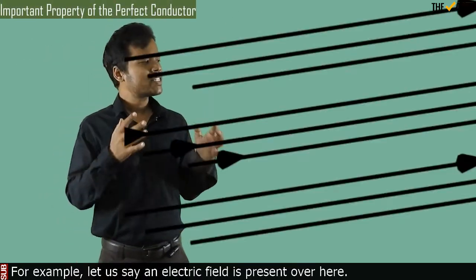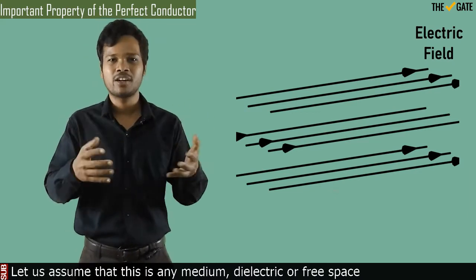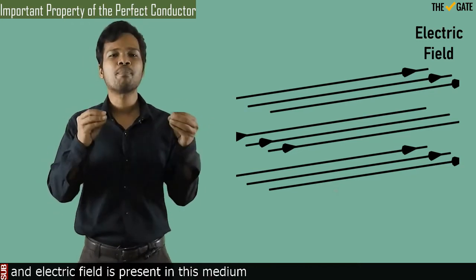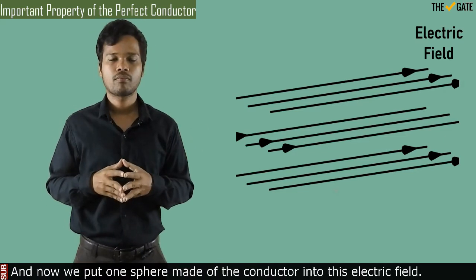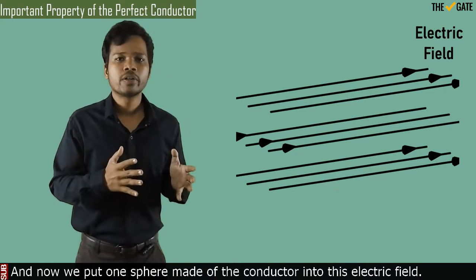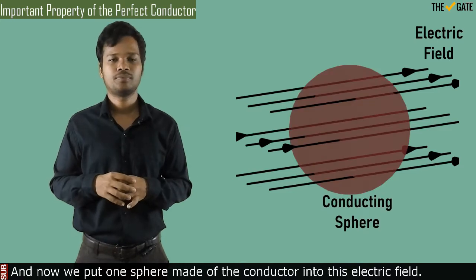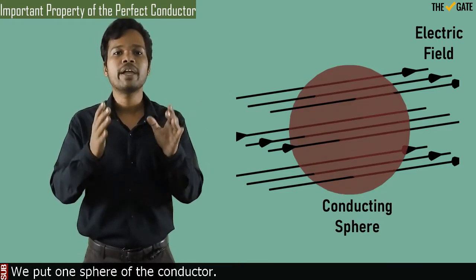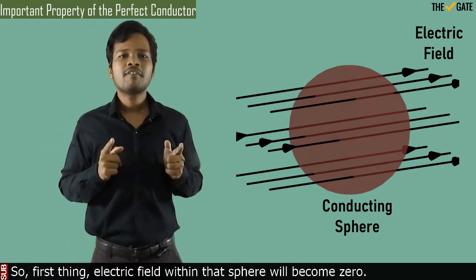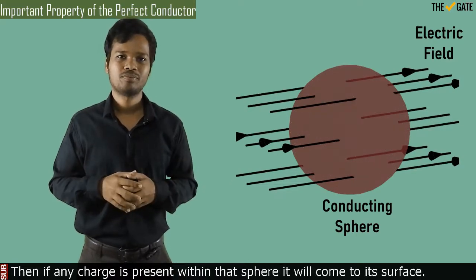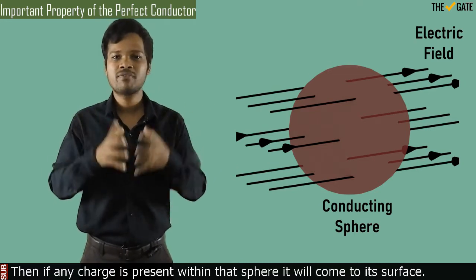For example, let us say an electric field is present over here. Let us assume that this is any medium, dielectric or free space, and the electric field is present in this medium with the field lines, as you can see from the figure. And now we put one sphere made of conductor into this electric field. So first thing, the electric field within that sphere will become 0. Then if any charge is present within that sphere, it will come to its surface.